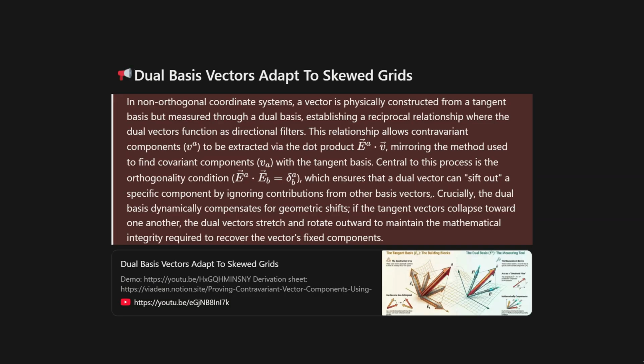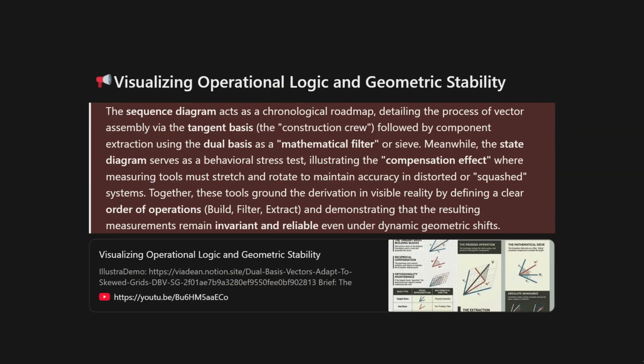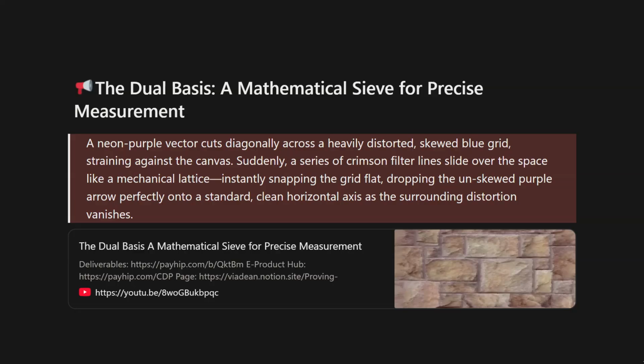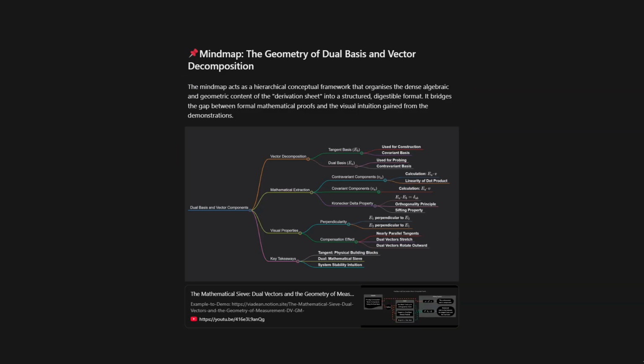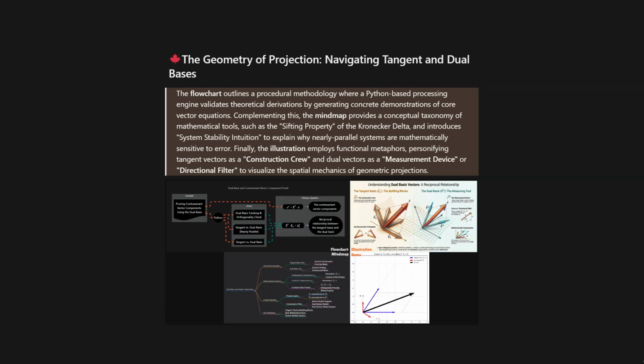The analytics suggest we start by physically assembling things with a standard set of building blocks, the tangent basis. That's fine for simple scenarios, but this data anticipates a challenge. It's looking for sensory input in complex environments. The system is designed to have a measuring stick, the dual basis, that operates on an invisible frequency.